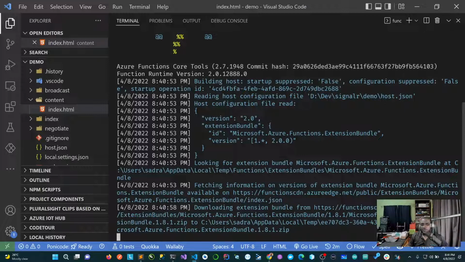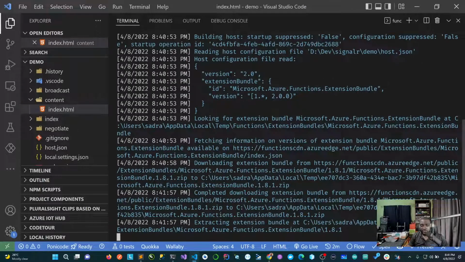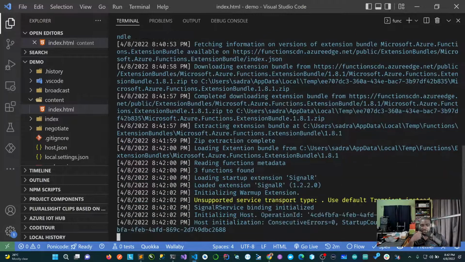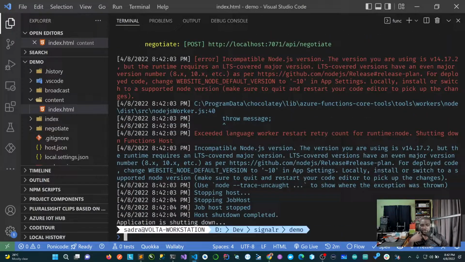Yeah, we have the storage emulator. One thing you need to notice is that some of the bindings need Azure storage, but because we're running locally, we can use a local storage emulator, which I already have, so it should be fine. If we get any error with the storage, we'll make sure we set it up to use local. We already have the emulator, so it should find it. There you go.